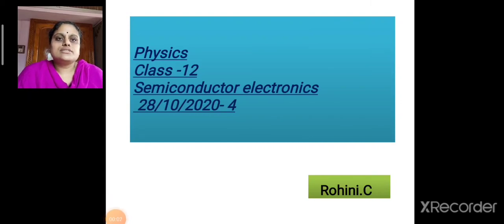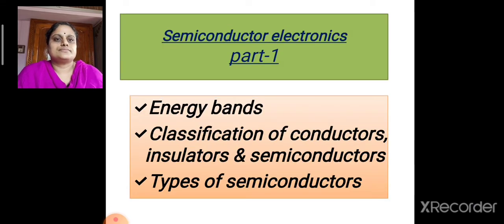Welcome back students to the last chapter, Semiconductor Electronics. In the first module, let us discuss about energy bands, classification of conductors, insulators and semiconductors, and the types of semiconductors.